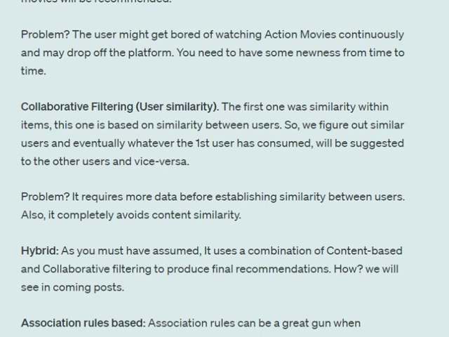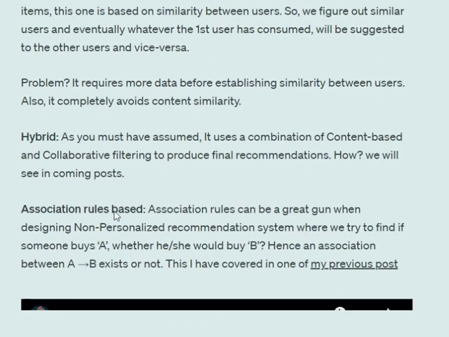Now, third one being hybrid. As you have seen, both content and collaborative filtering have some issues. Hybrid is a combination of content and collaborative filtering that produces the final recommendation. So, we will be talking about all these algorithms in my coming blog. It is just an introductory post on recommendation systems to get started.